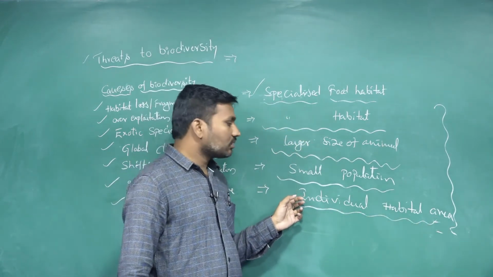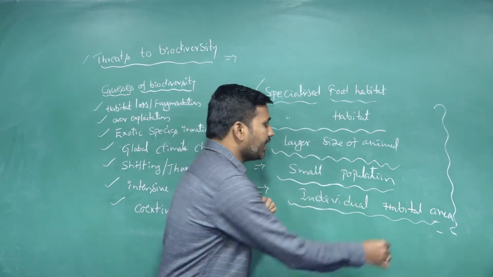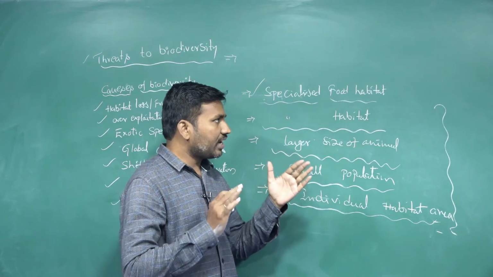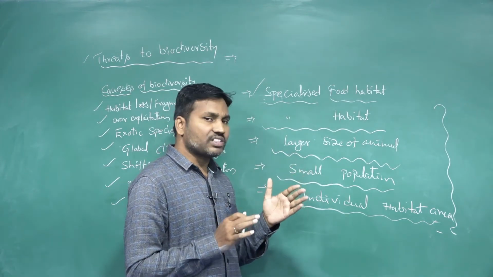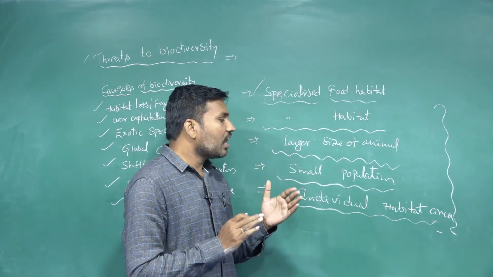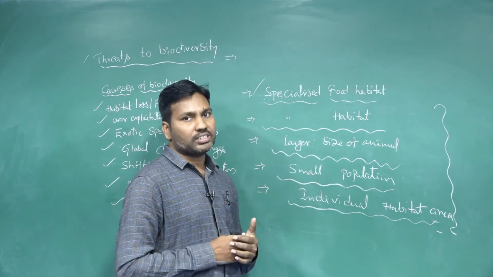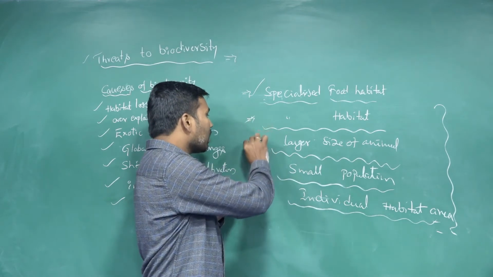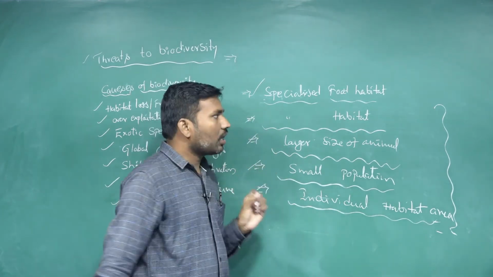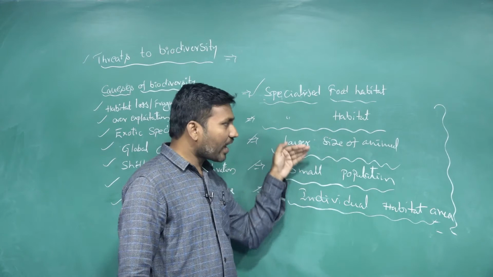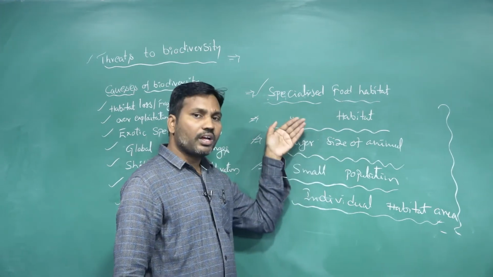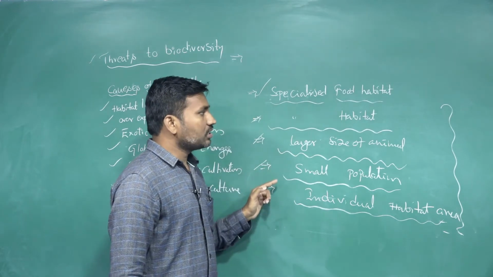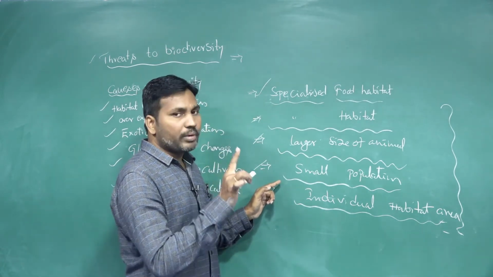habitat area. So individual habitat area we are taking. Each individual requires, for its survivability, a range of hundreds of kilometers. So like this, all these factors are also causing the loss of biodiversity. These are the other factors along with the natural and the human activity. So these factors are also causing the decrease in biodiversity.